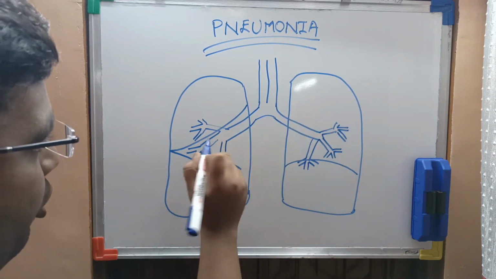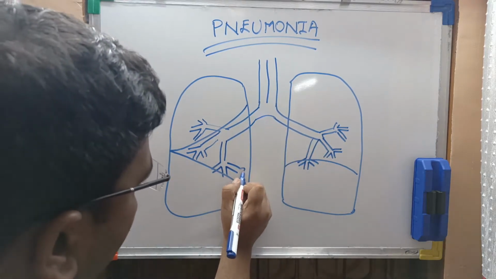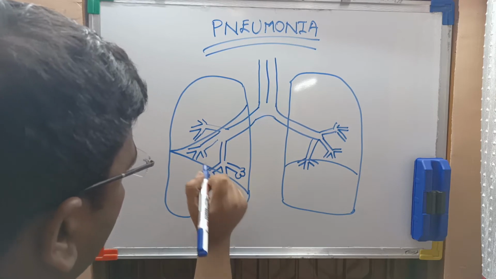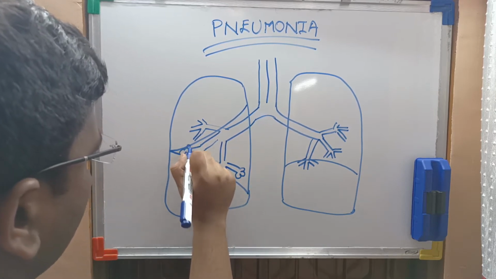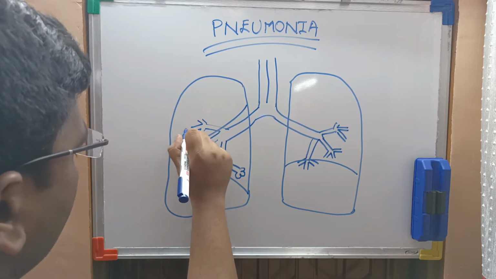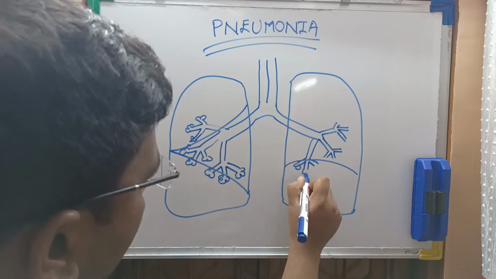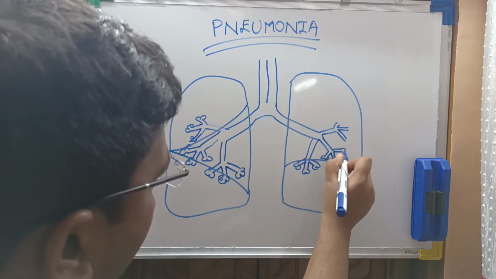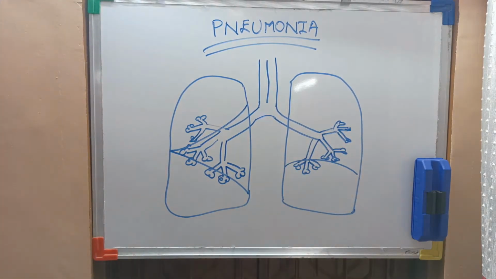These are the bronchi and the bronchioles, and these are the alveoli, through which gas exchange takes place.